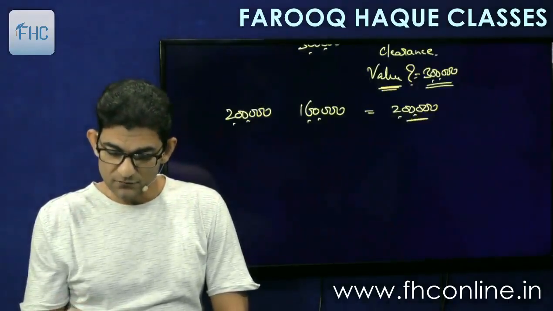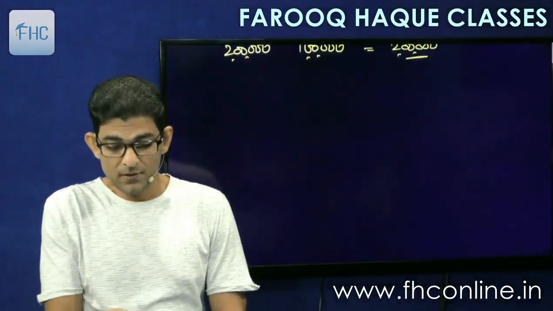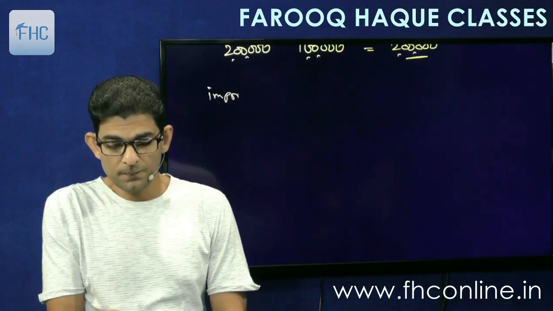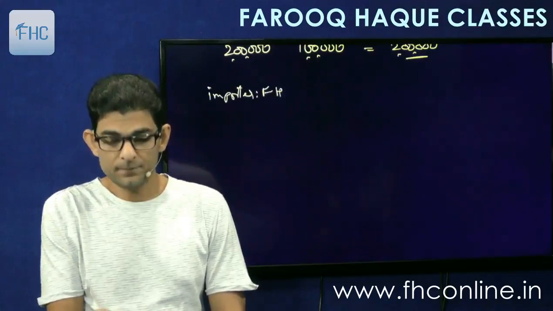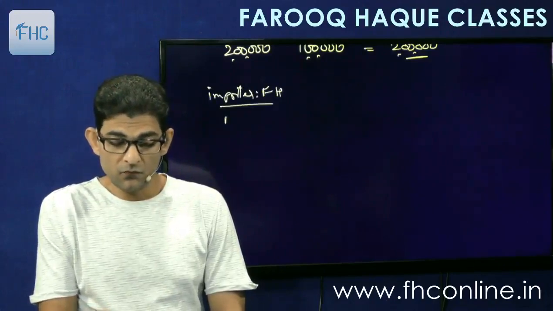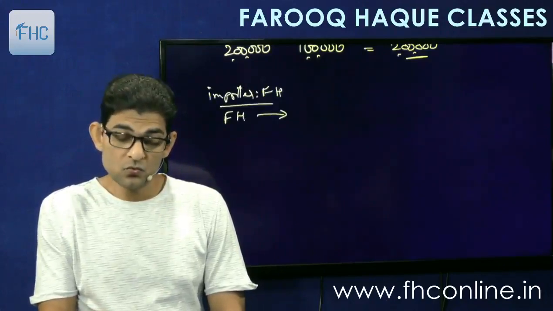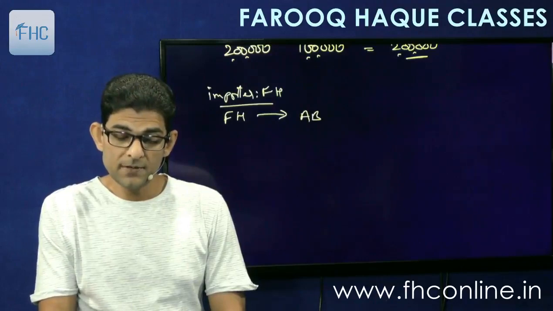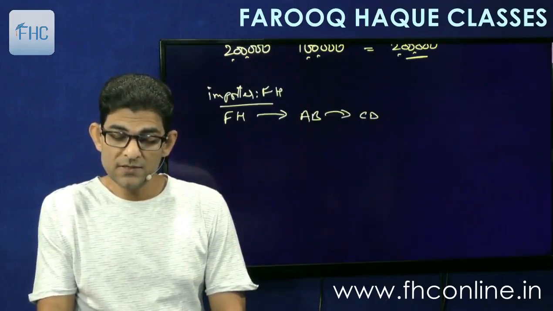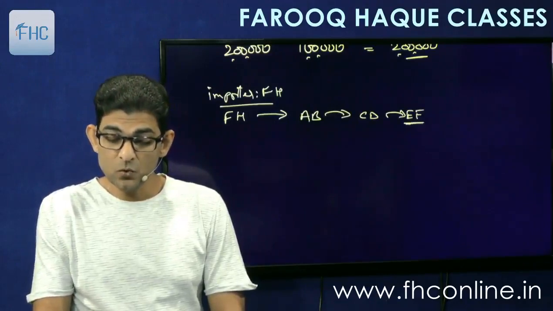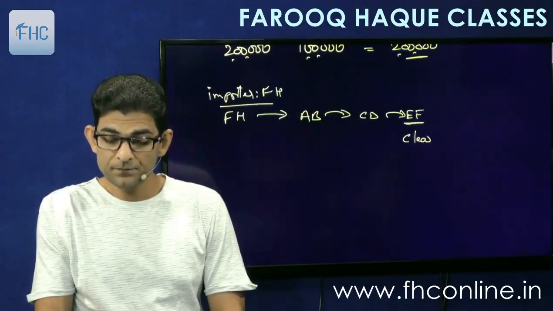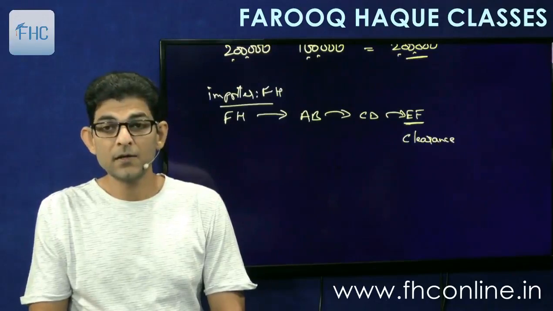Let me explain this. If there are multiple sales, means importer is Farooq Haq. Okay. So Farooq Haq sells to A, B, AB sells to CD, CD sells to EF, and EF goes for clearance of goods.